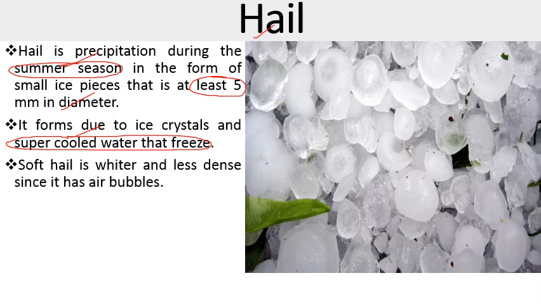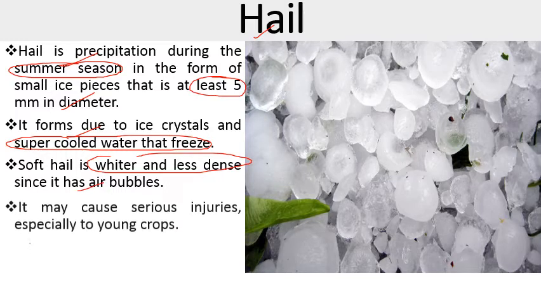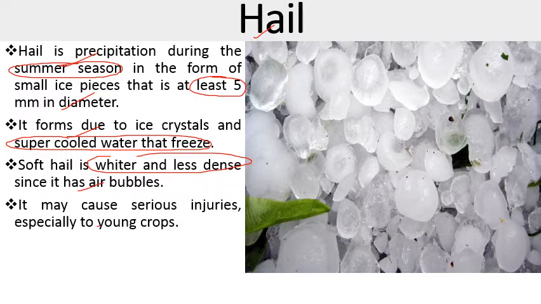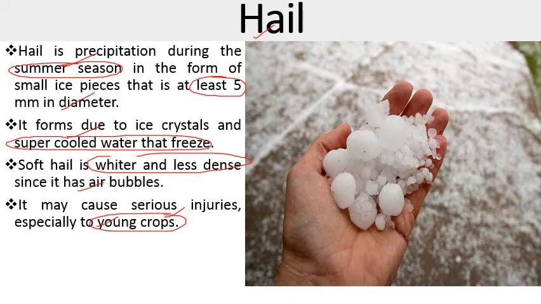Soft hail is whiter and less dense since it has air bubbles, while hard hail may cause some serious injuries, especially to young crops. The hard hails, when they fall, can cause serious injuries to the young crops as well as to the animals also. Their size can be very huge. That can cause serious damage to the crops as well as to living organisms and animals.